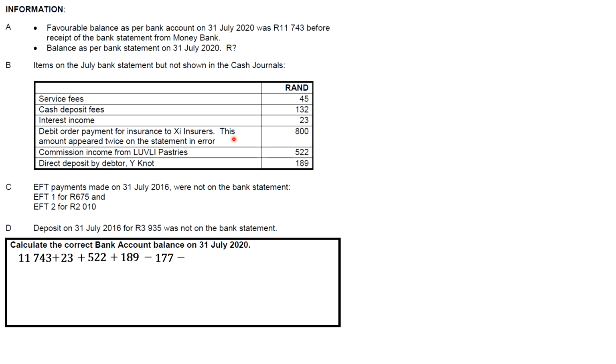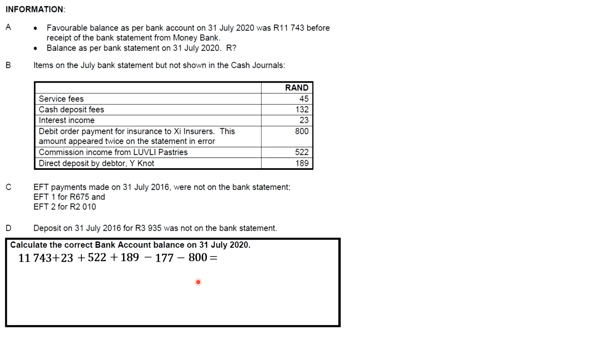Now, since we're done recording all the items that were missed in the cash journals, we're going to add that up, and when you add that up, you're going to get 11,500. There, we've successfully completed the first part of this activity, which was to calculate the correct bank account balance. So now we are going to continue with the second part of the question, which was to prepare a bank reconciliation statement.